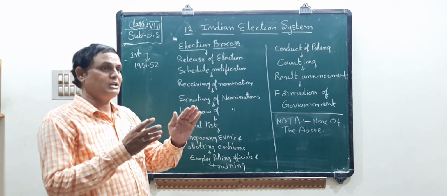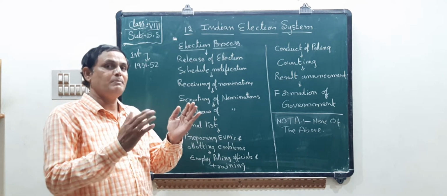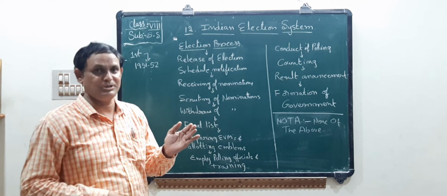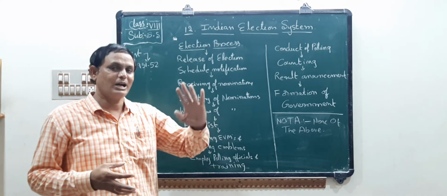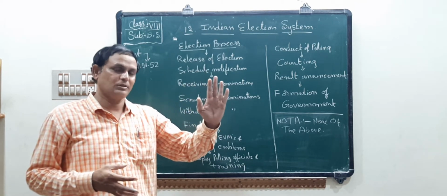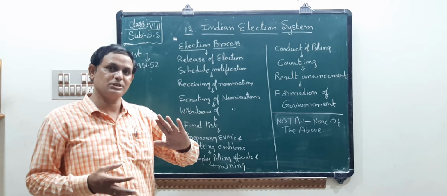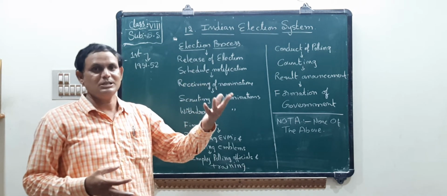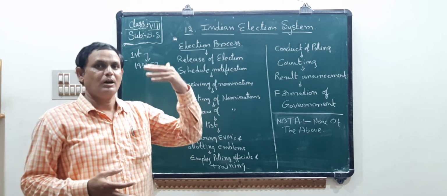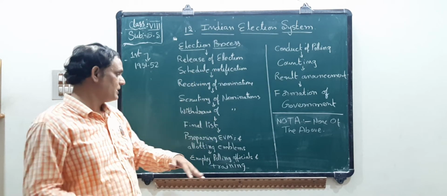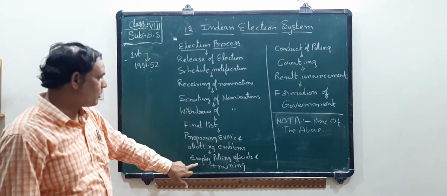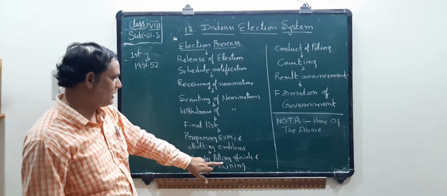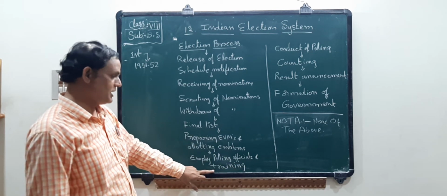Each party is given an emblem by the Election Commission. For example, the Congress party, TDP, Asom Gana Parishad, BJP, regional parties, local parties and national parties. Next, employing polling officials and training.